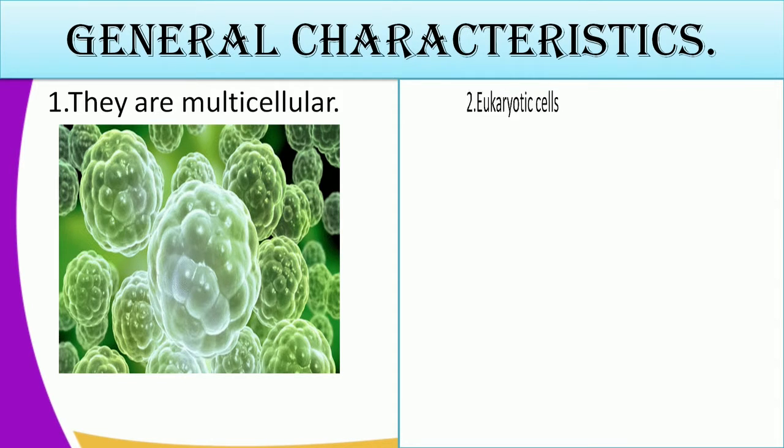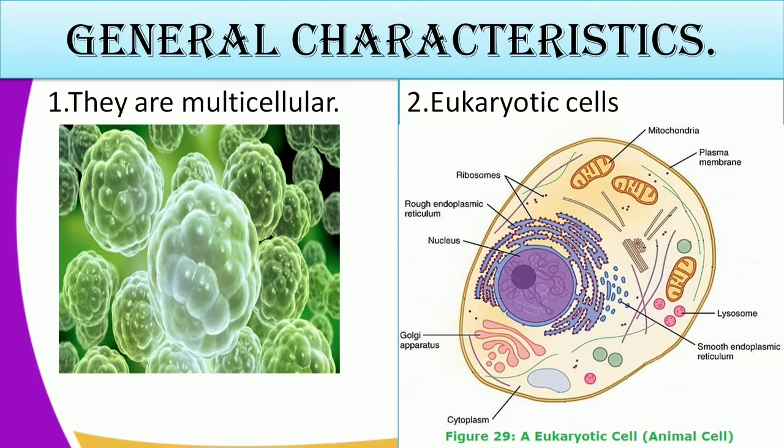We have an example in our illustration of cells, many of them which have been combined to form an organ system. Then another characteristic of Kingdom Animalia is they have eukaryotic cells. Eukaryotic cells mean that these are cells that have a true nuclear membrane. If you look at our illustration, where the nucleus is located, there's a membrane surrounding the nucleus. So all the organisms that belong to this kingdom have a true nucleus. Then they also have other organelles which have a membrane, like the mitochondrion, illustrated also in our diagram there.